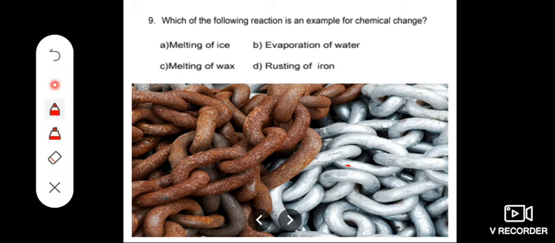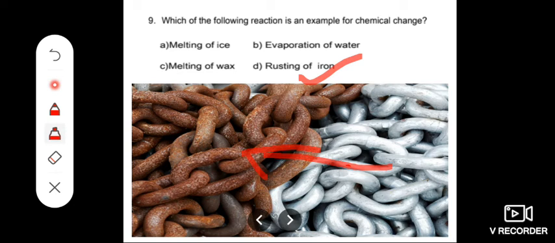Which one of the following reactions is an example of chemical change? Chemical change means the reaction takes place and you will not get the original element again. Melting of ice, evaporation of water and melting of wax are examples of physical change. But in rusting of iron, the iron is converted into iron oxide.